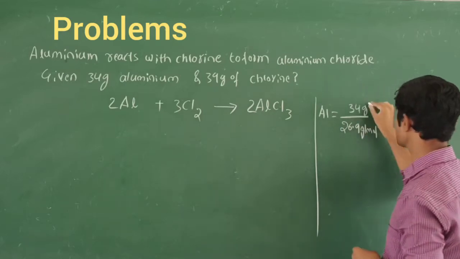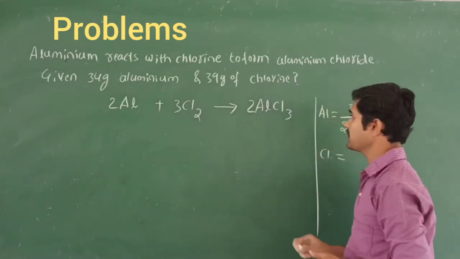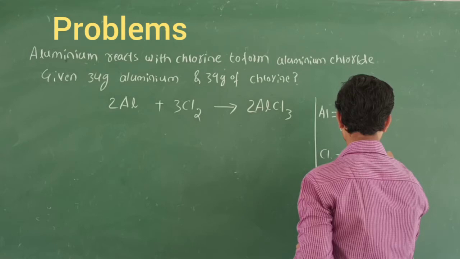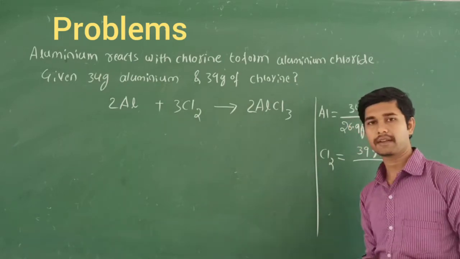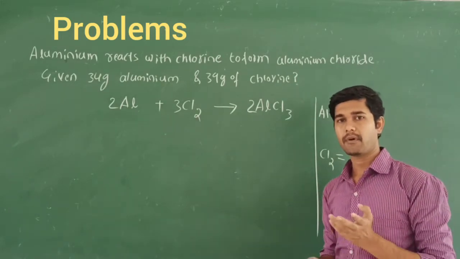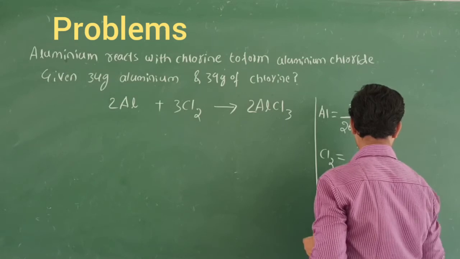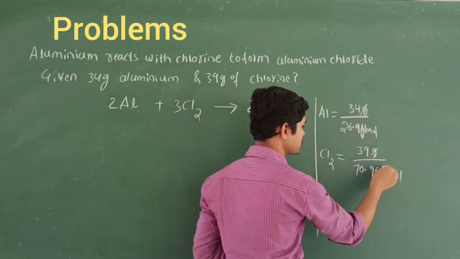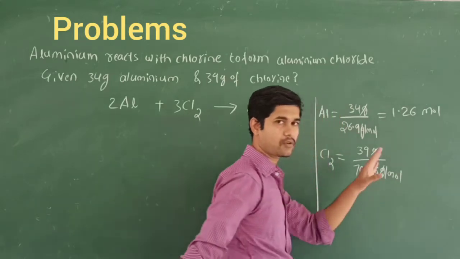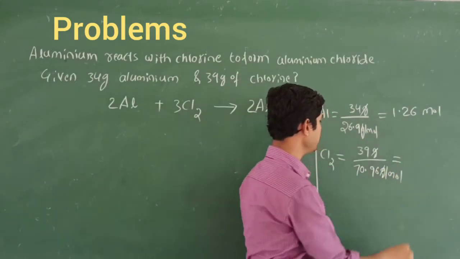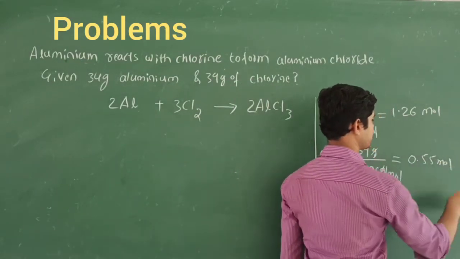The gram units cancel, leaving 1.26 mole. For chlorine we have 39 gram, and because it is chlorine gas we use the molecular mass: one chlorine is 35.5, so it is 70.96 gram per mole. 39 divided by 70.96 is around 0.55 mole.